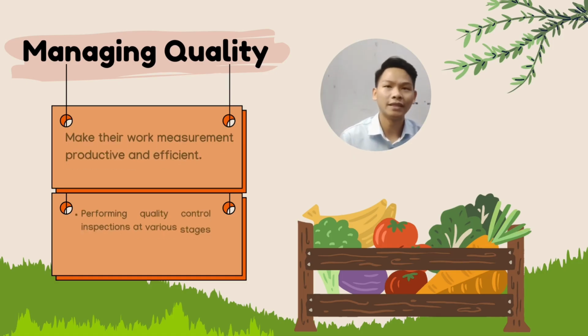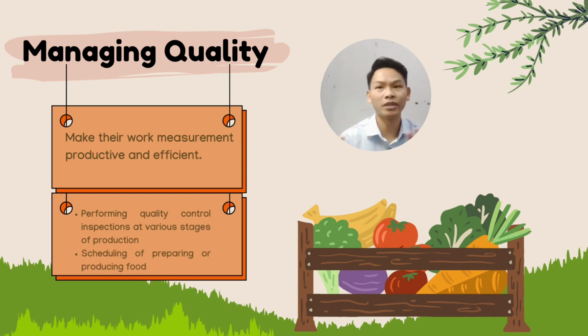Looking at managing quality, which makes their work measurement productive and efficient. Managing quality in production is the point of view that must be emphasized in organizations to make their work measurements productive and efficient, like what I mentioned before. Functional business activity implements strict quality control procedures and aids in locating and addressing potential food loss sources. Loss resulting from spoiling or rejection will be likely if food products are not met to the necessary quality standards.